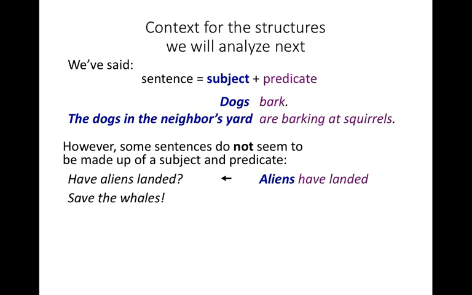Basically, what we'll be working on is when you encounter something like have aliens landed, that initially looks like we cannot analyze it using the tools we have so far. First, we'll put it back into the more basic form. Aliens have landed. And now we can see, oh, look, this is, after all, what we would expect. The noun phrase aliens is in subject position, and the verb phrase have landed is functioning as the predicate. All is well and familiar.